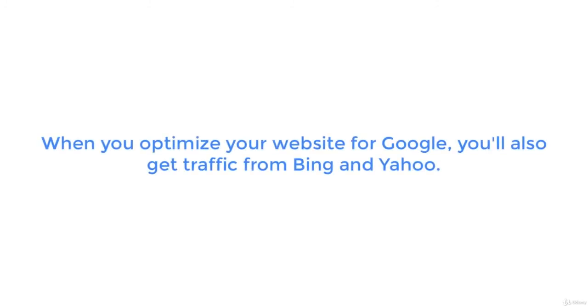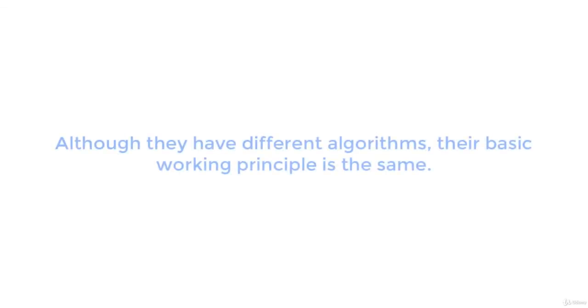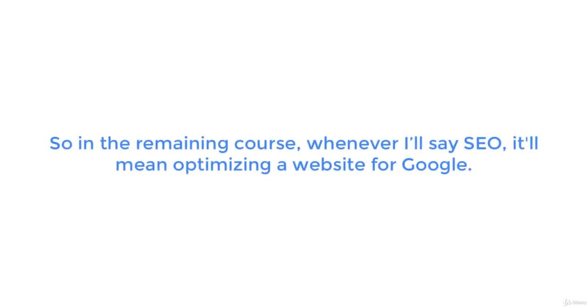When you optimize your website for Google, you'll also get traffic from Bing and Yahoo. Although they have different algorithms, their basic working principle is the same. So in the remaining course, whenever I'll say SEO, it'll mean optimizing a website for Google.